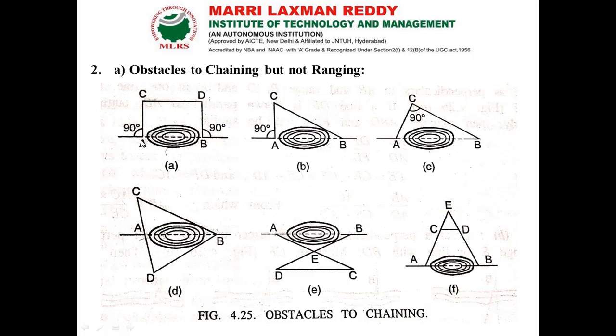Here we have the baseline AB, and we can do the ranging process so that we can fix points A and B. How do we do it? First erect perpendiculars with the help of a cross staff from station A and station B, and get the distance AC equal to BD. By connecting the points C and D, you can get the distance of AB indirectly. So here AB equals CD.